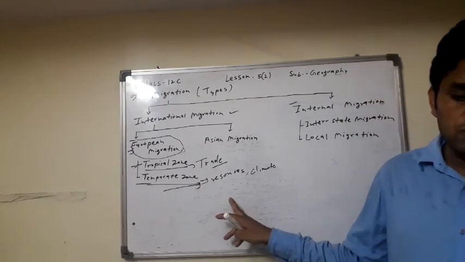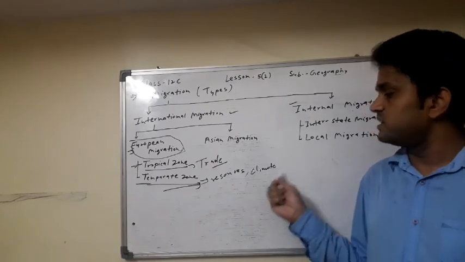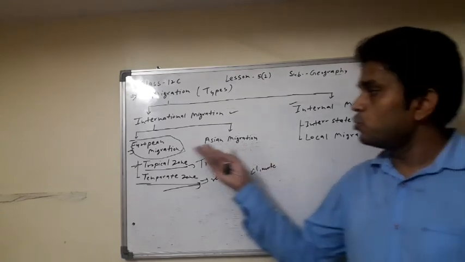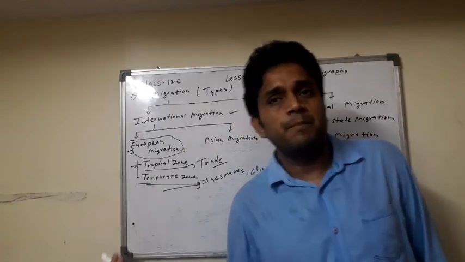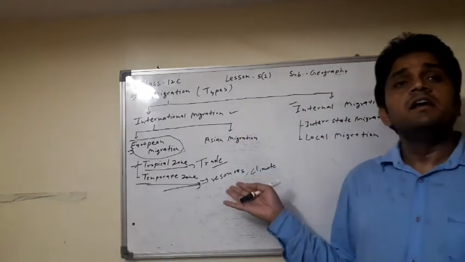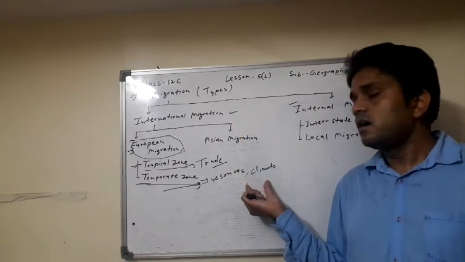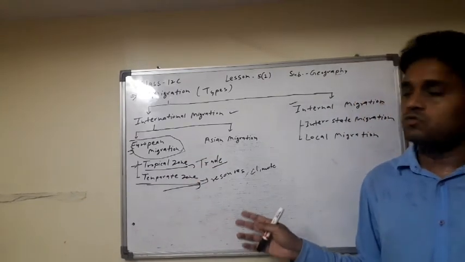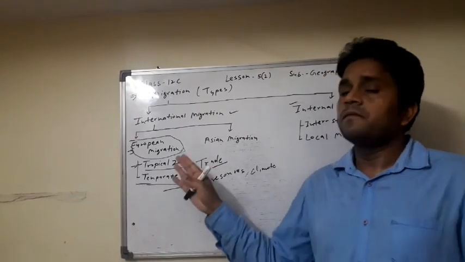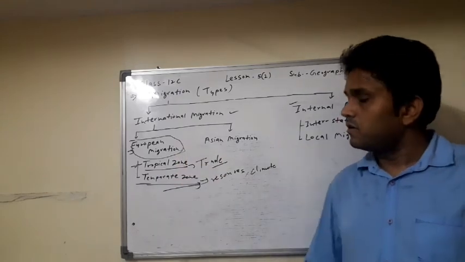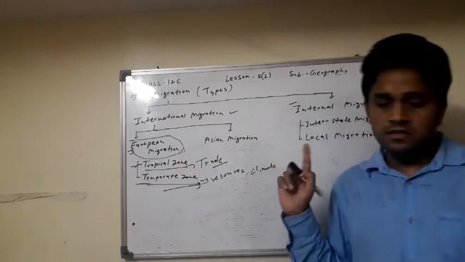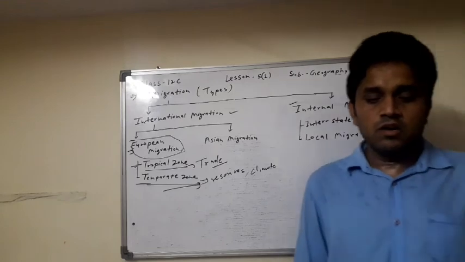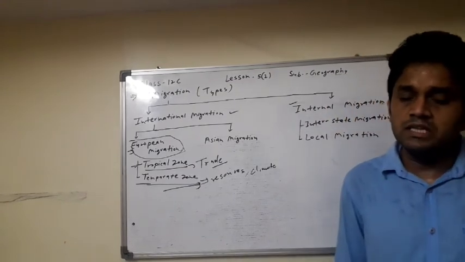Okay? So the temperate zone climate was favorable, and the second condition is the temperate zone climate. The European countries are in the temperate zone. Then the North American countries are also in the temperate zone, and the climate is suitable for living. Then Europeans migrate there. Okay? The temperate zone climate was favorable for the Europeans.